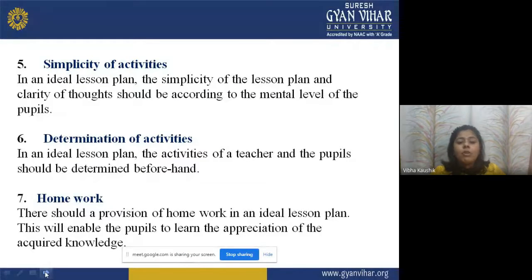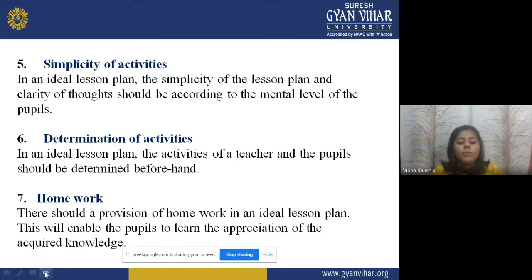Now, simplicity of activities. In an ideal lesson plan, simplicity of the lesson plan and clarity of thoughts should be according to the mental level of the people. Everything should be according to the intellectual mental level of the students. Determination of activities. In an ideal lesson plan, the activities of teacher and the pupil should be determined beforehand. It means every activity which the teacher is to use during the teaching learning process is to be pre-decided.